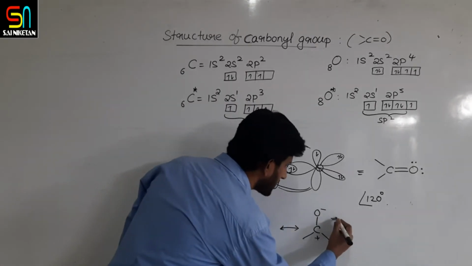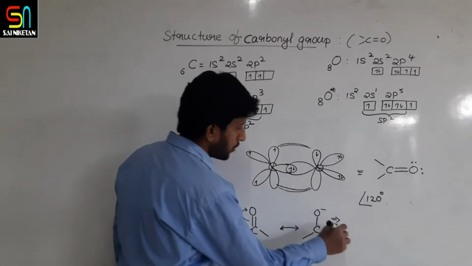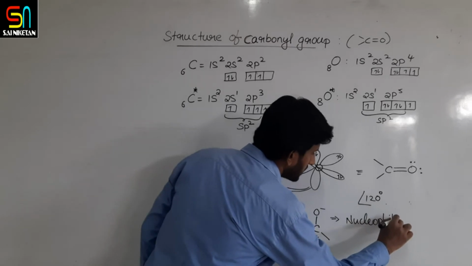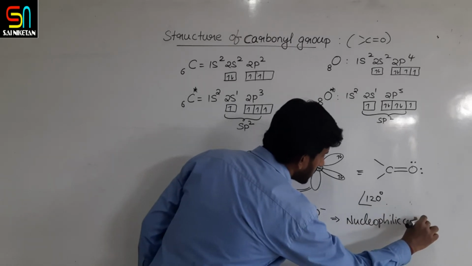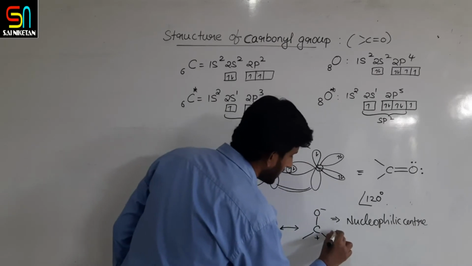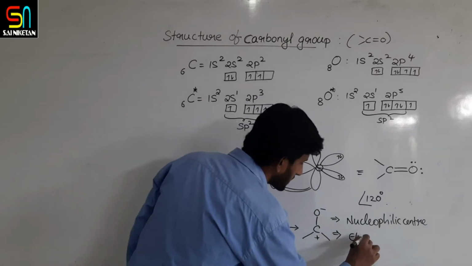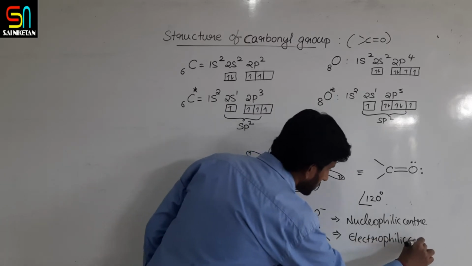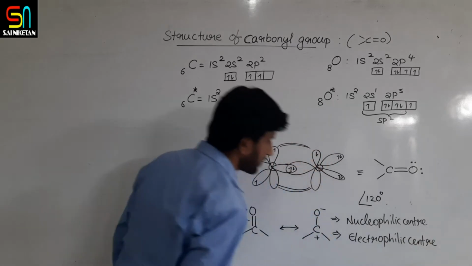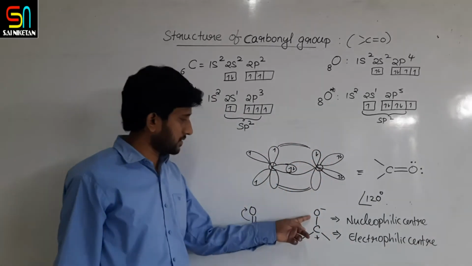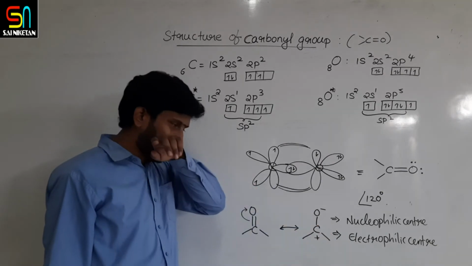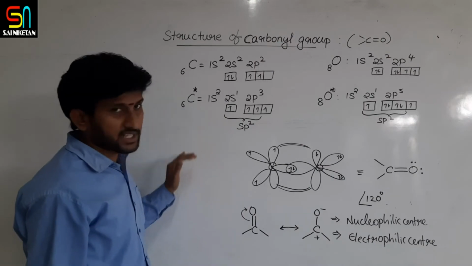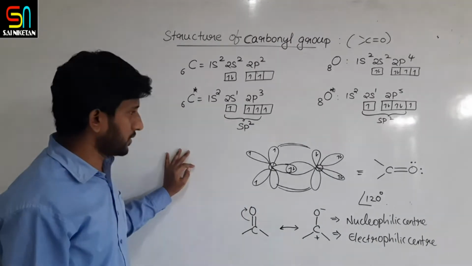So these also function as versatile compounds, because O minus can act as a nucleophilic center, and C plus can act as an electrophilic center. So in carbonyl compounds, the oxygen can act as a nucleophilic center and carbon can act as an electrophilic center. That is about the structure of the carbonyl group.